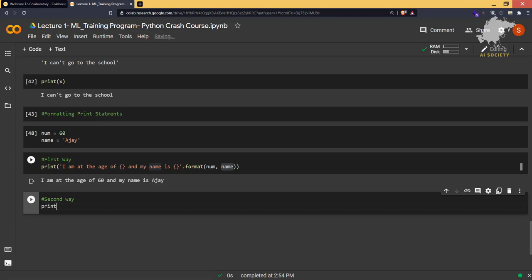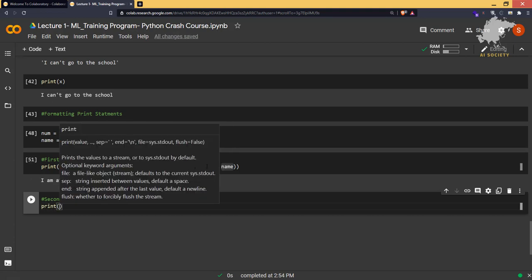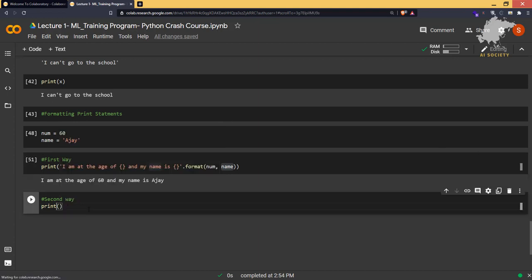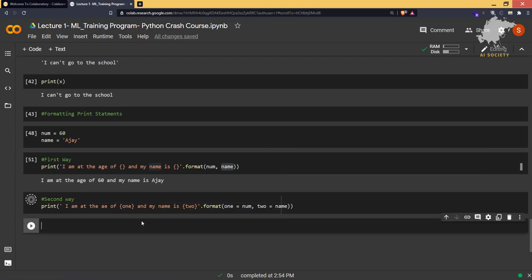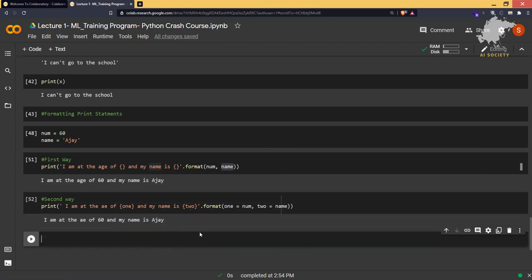So we have print, okay, and let's try that. If we had "I am at the age of this and my name is this", what we're going to do is pass a variable here, 1 and 2, anything, you can type a and b or anything. Then you can type dot format, and you can say 1 is equal to num, comma 2 is equal to name. And if I run this code, I'm at the age of 16 and my name is Ajay.